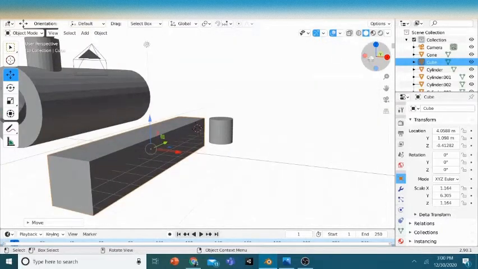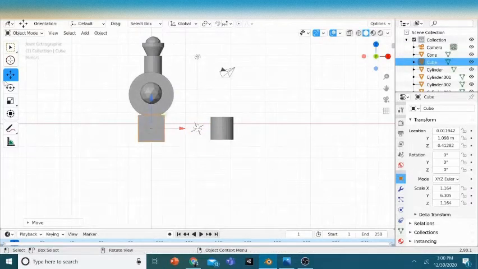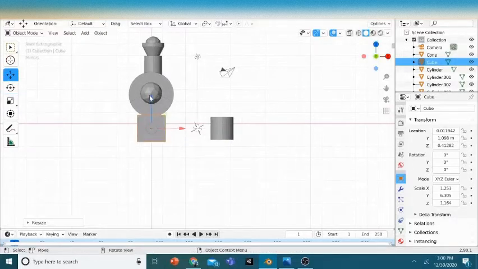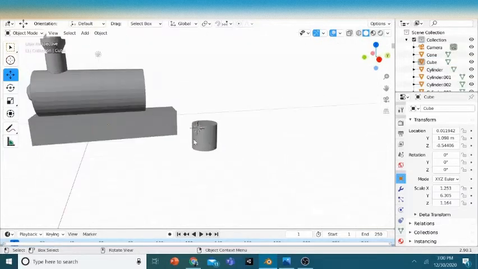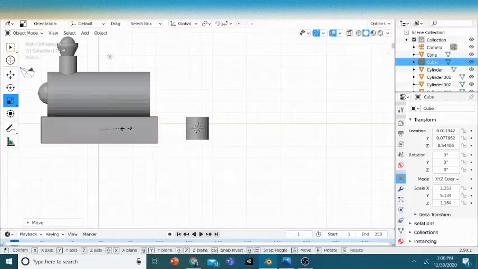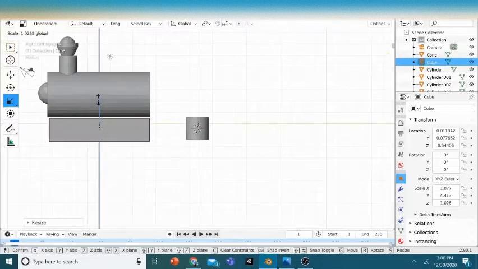I think this is called the gizmo. If you want to see the front, you can just click this, then push it down here and then scale it back. Alright, I think that's good. Just scale it a bit small and then take a look from the side. No, it's not good yet. I think we'll make it a bit fat.